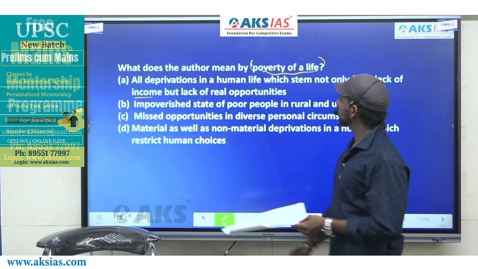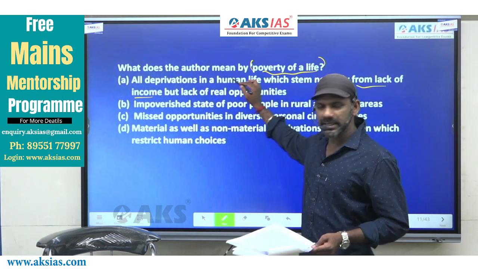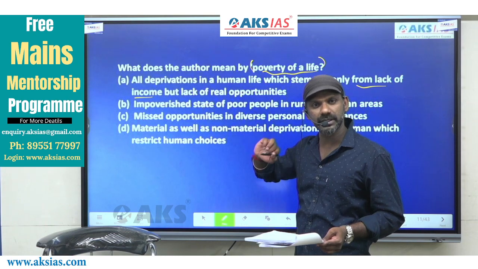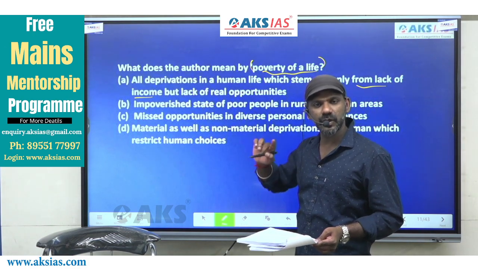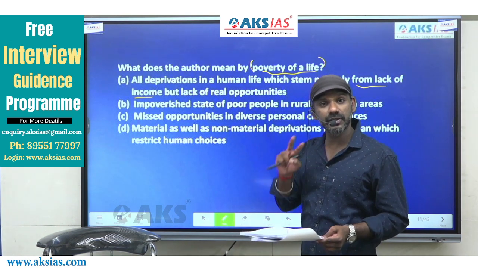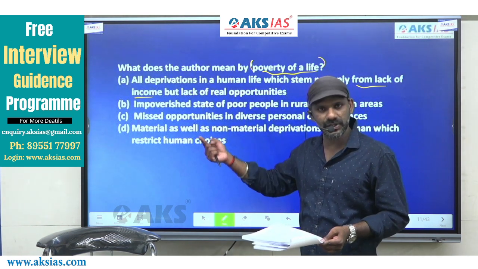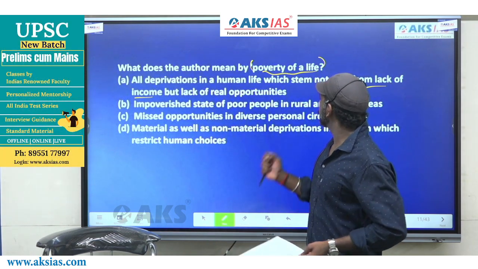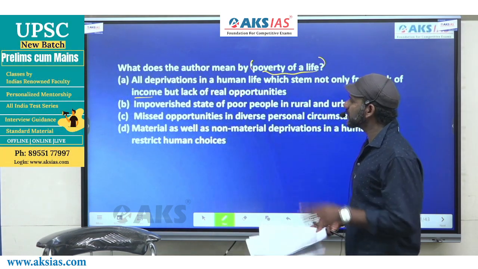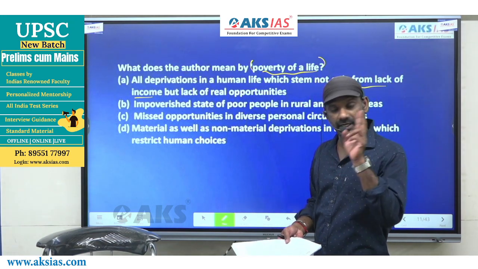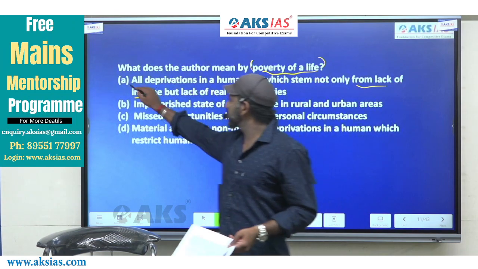But from lack of real opportunities means, according to option A, it happens because of one thing. It happens because of only one thing, right? Whereas according to the paragraph, it happens because of two things. Not only but also. Not only one, but also the other one, right? So not only from lack of income, but lack of real opportunities means it happens because of only one thing, whereas in the paragraph we have two things. Option A is gone.